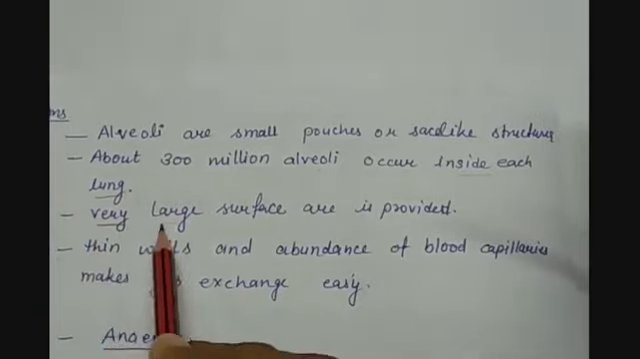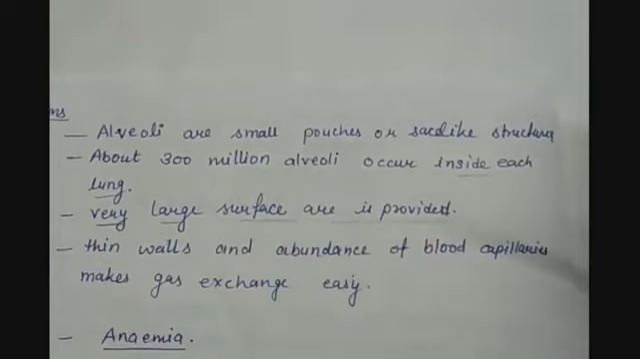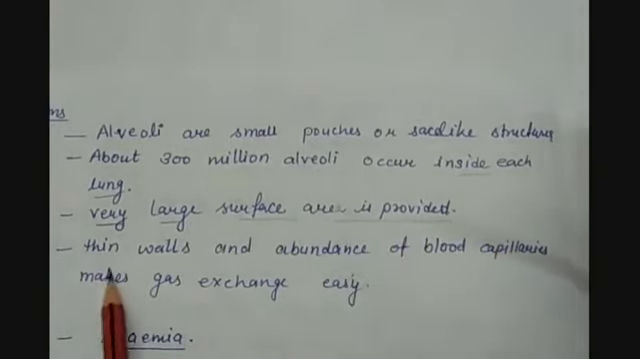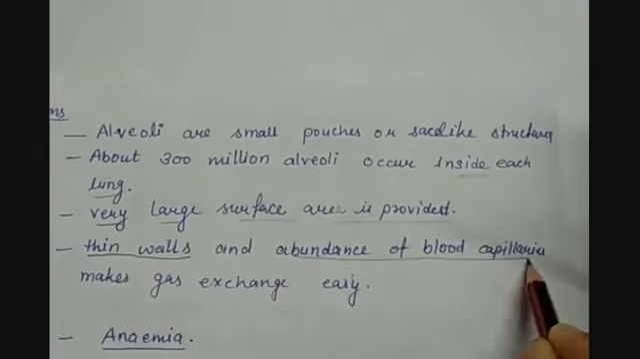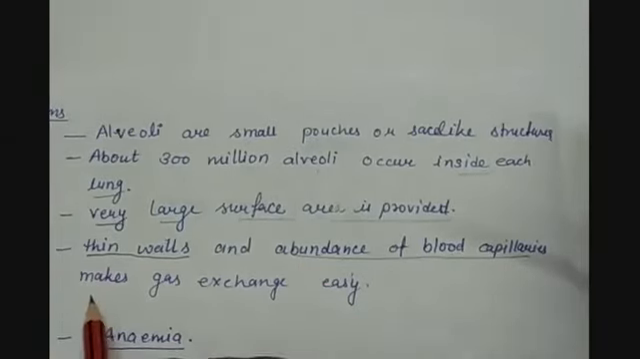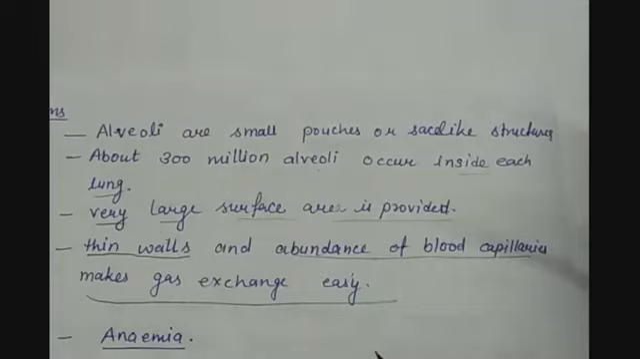So a very large surface area is provided by the alveoli. Then one more advantage of them is thin walls and the abundance of blood capillaries around them. That makes the gas exchange easier. So all these are the properties that alveoli have, which makes it a space where more gas exchange can take place.